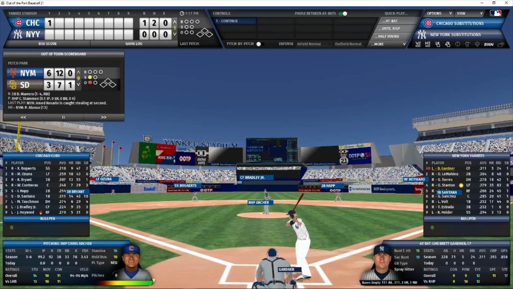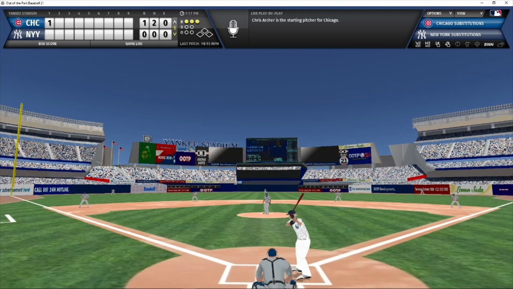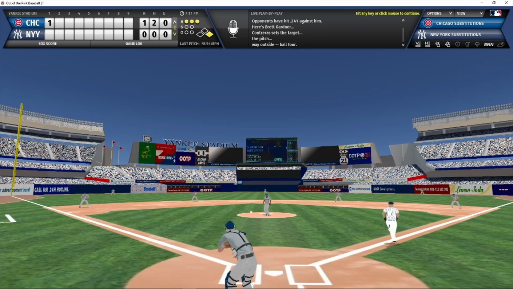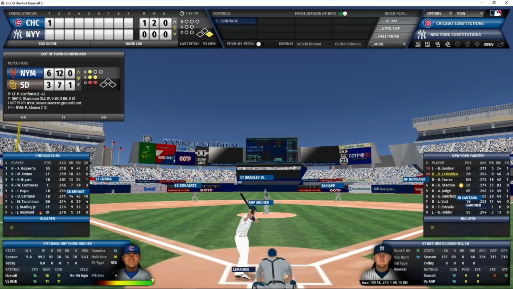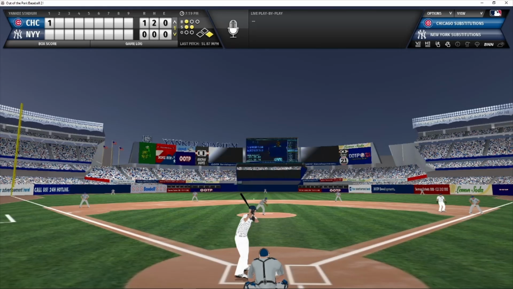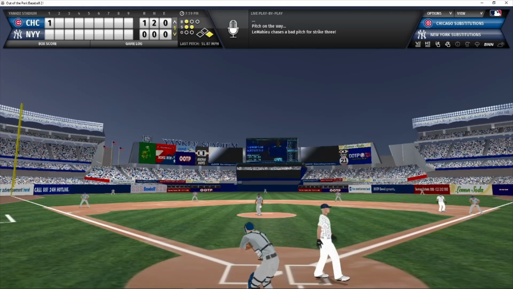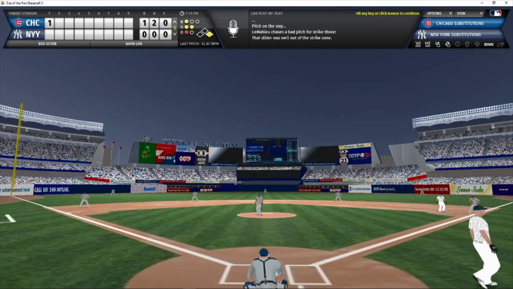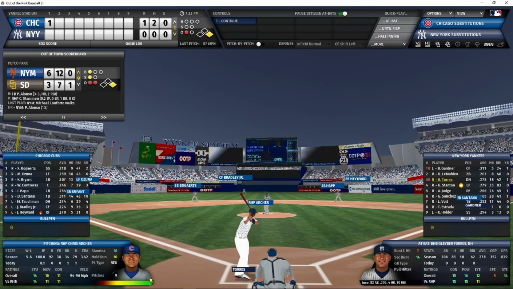The Yankees send Gardner up to lead off against Archer. 3-0 count. Archer looking for the sign. And here's the pitch. And that is outside for ball 4. 4 straight to walk Gardner and lead off the game. LeMahieu now batting with nobody out, runner on first, 1-2 count to LeMahieu. Swing and a miss, strike 3. He is the first strikeout victim of the day for Chris Archer, and now Gleyber Torres is the batter.